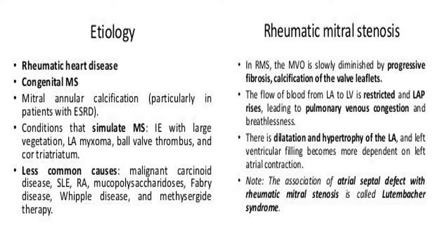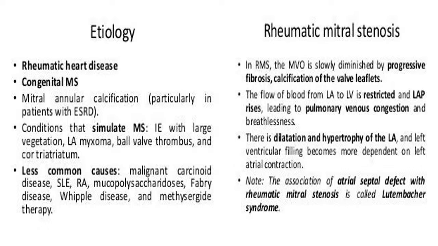Now mitral stenosis, the etiology. When we discuss the etiology of mitral stenosis, there is only one main etiology, that is rheumatic heart disease. So 99.9% of cases of mitral stenosis are due to rheumatic heart disease. There are very rare causes of mitral stenosis like large vegetation of infective endocarditis, LA myxoma, a very big LA myxoma that is obstructing the orifice of the mitral valve, valve thrombus and cor triatriatum. These are very rare causes of mitral stenosis.